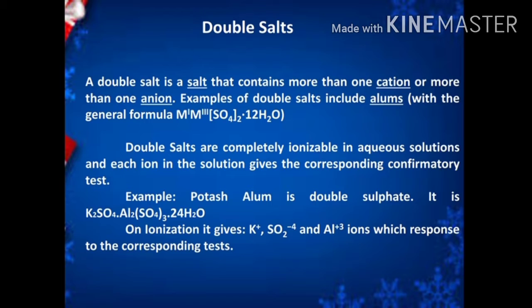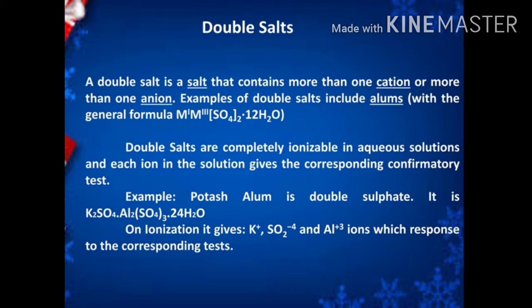For example, potash alum is also a double salt. It is prepared from equimolar quantities of potassium sulfate and aluminum sulfate solution. Potash alum molecular formula: K2SO4, Al2(SO4)3, 24H2O.